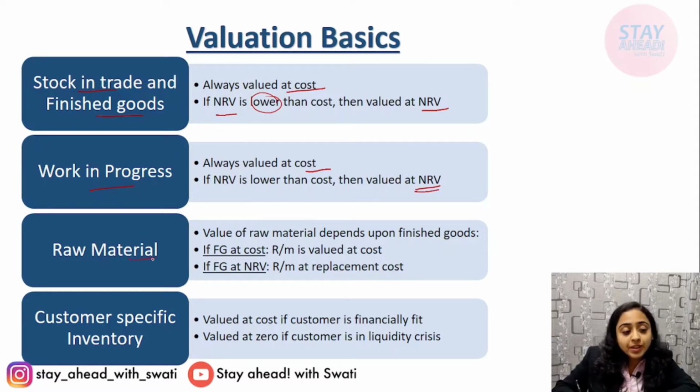Now comes raw material, very important. The raw material valuation depends upon finished goods. We have to look first, if finished goods is already recorded at cost, then raw material will also be recorded at cost, and if finished goods is recorded at NRV, then raw material will be recorded at replacement cost. So for valuation of raw material, you have to look at the valuation of finished goods.